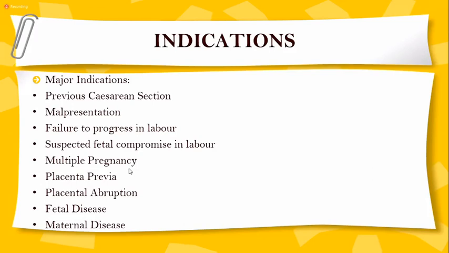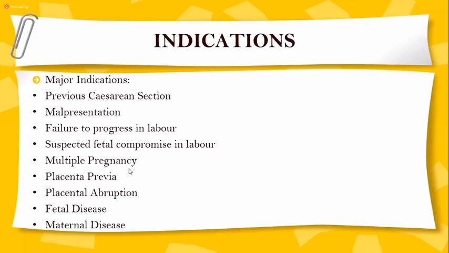But more important is the CTG, that is suspected fetal compromise, or sometimes you find there is intrauterine growth restriction, or any other case where you think that if she goes into labor, the baby will also be having problems, so that we call suspected fetal compromise in labor.